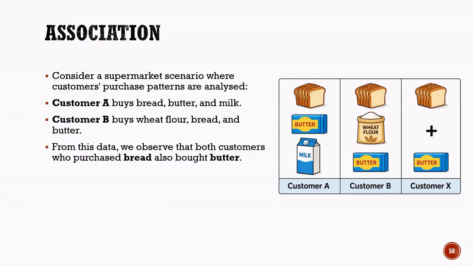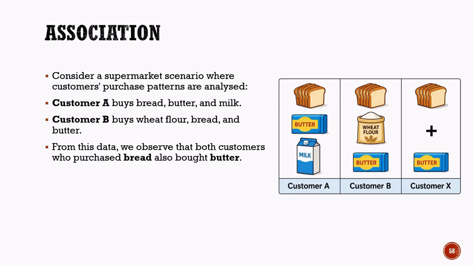It discovers the rule: if a customer buys bread, there is a high chance that the customer will also buy butter. Now, when a new customer, shown here as customer X, buys bread, the system can recommend butter as an additional product. This is how association learning helps businesses identify products that are frequently bought together.